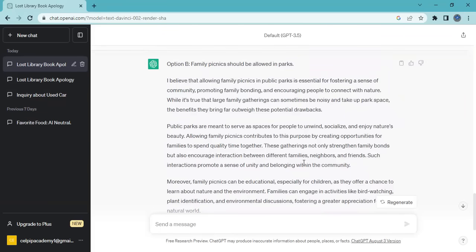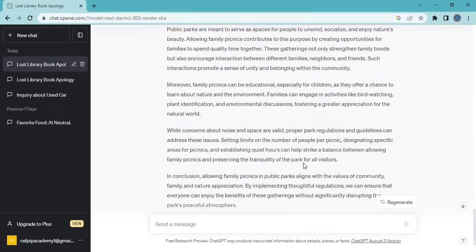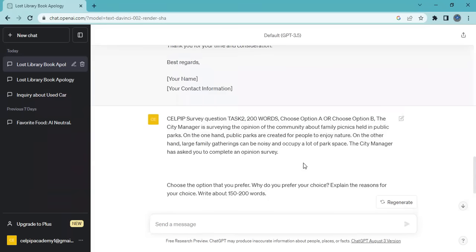So once again, as I said, there is a limitation with ChatGPT, even though it has written the survey question diligently. But in CELPIP writing, we have to also tell the city manager that any decision taken by the city manager according to the survey is welcome, but you stick to this option, that is option B. So if you write in that manner, only then you will get a CLB 10, because ChatGPT does not know that you must be writing in this manner.